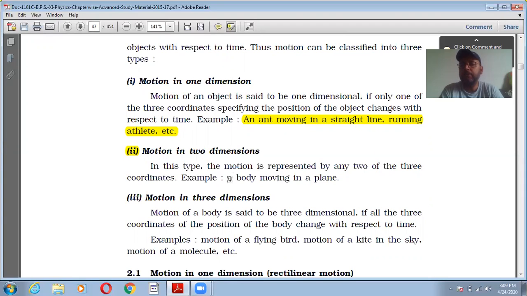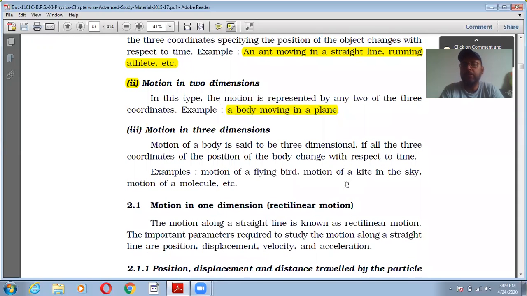Then motion in two dimensions, when the motion of the body is expressed by any two of the coordinates. And three dimensions, when all three coordinates specify the position of the object.